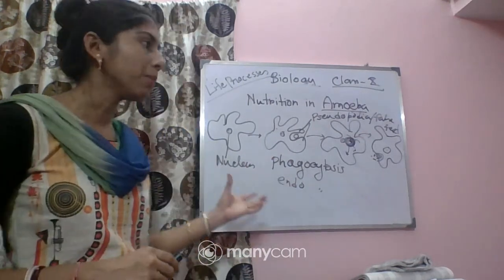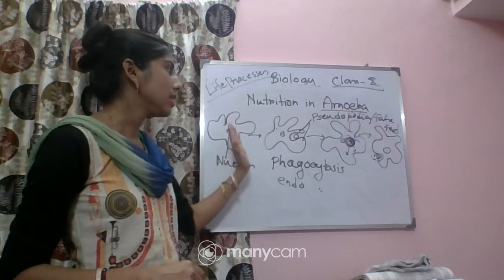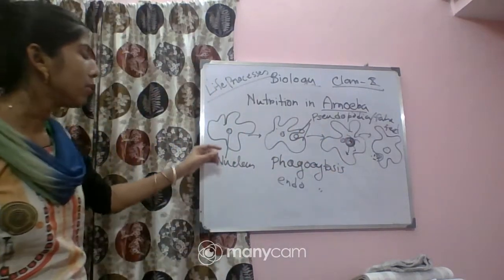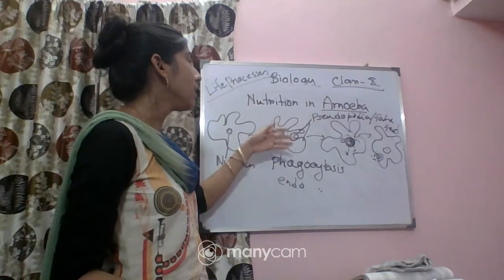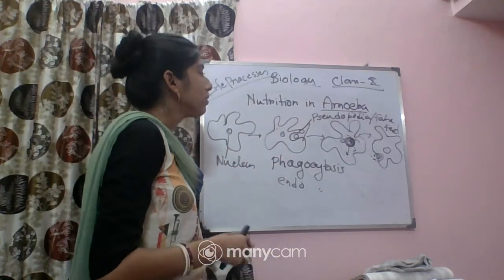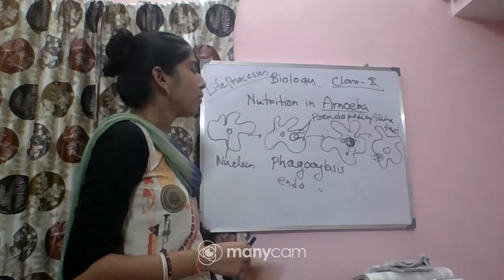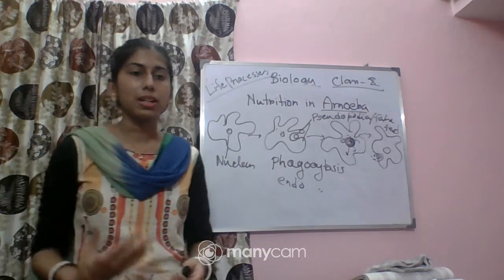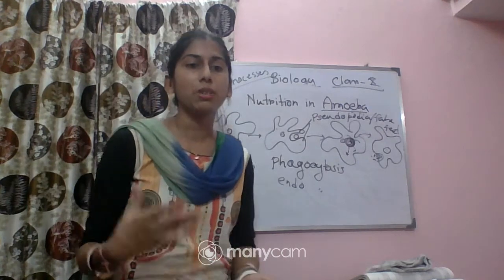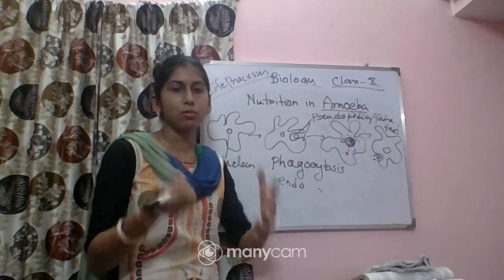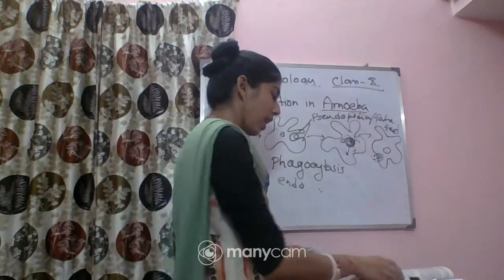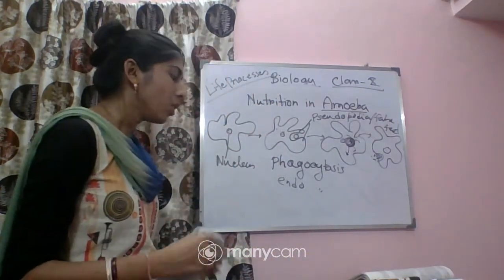So in the amoeba, we have seen ingestion, digestion, absorption, assimilation and egestion. First they form the pseudopodia. With the help of that they engulf the food, and they form a food vacuole. Enzymes are released from the lysosome. The food gets digested, absorbed and utilized by the body, and undigested food is released from the body. That is how nutrition in amoeba takes place.